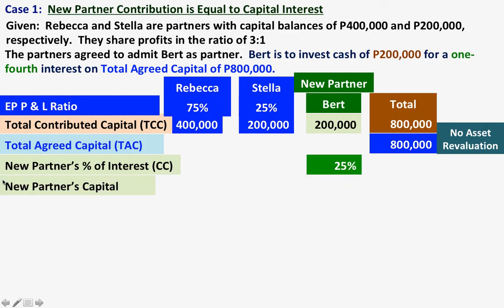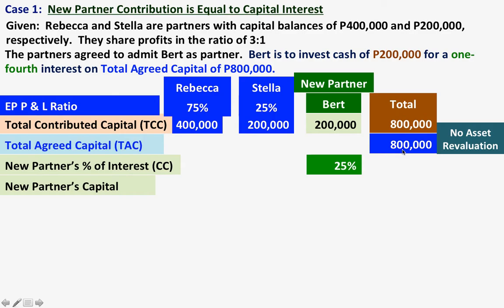So now let us compute the new partner's capital or the capital credit. Okay, the new partner's capital credit, how much? We are going to compute the new partner's capital credit based on the percentage of interest times the total agreed capital.